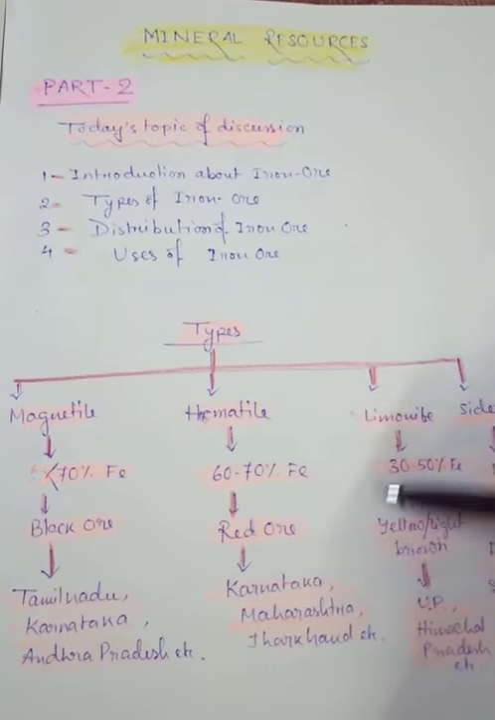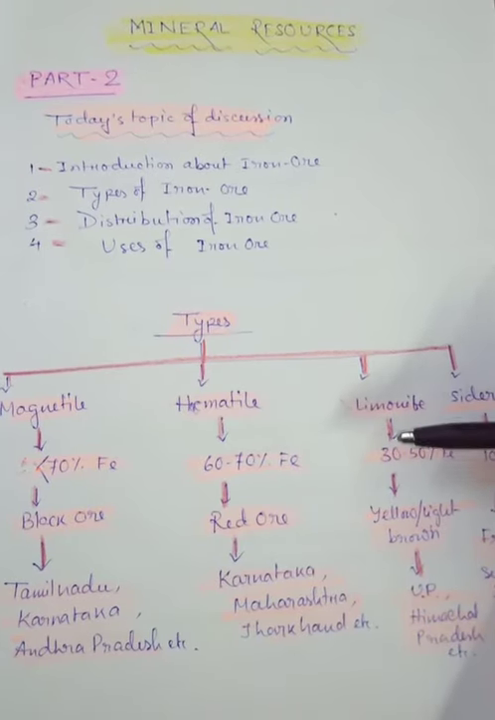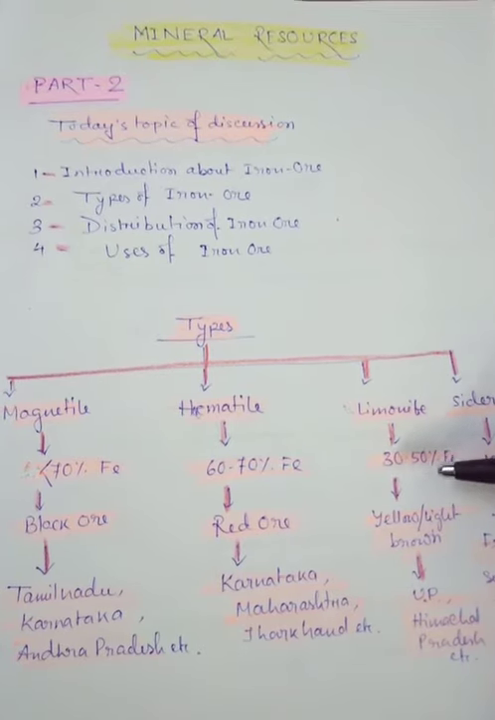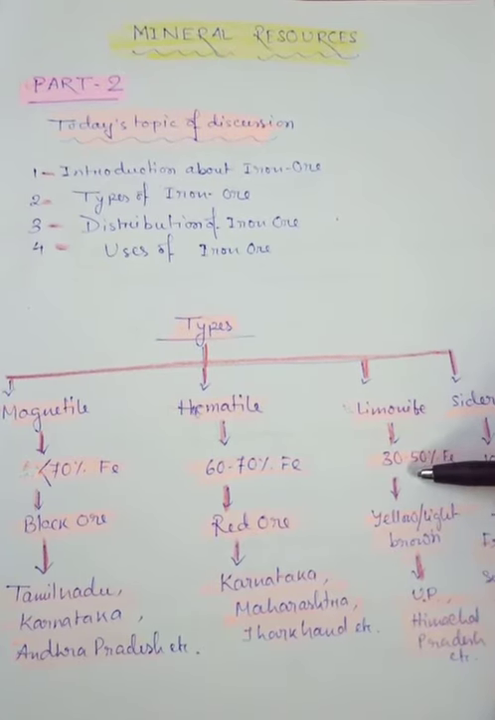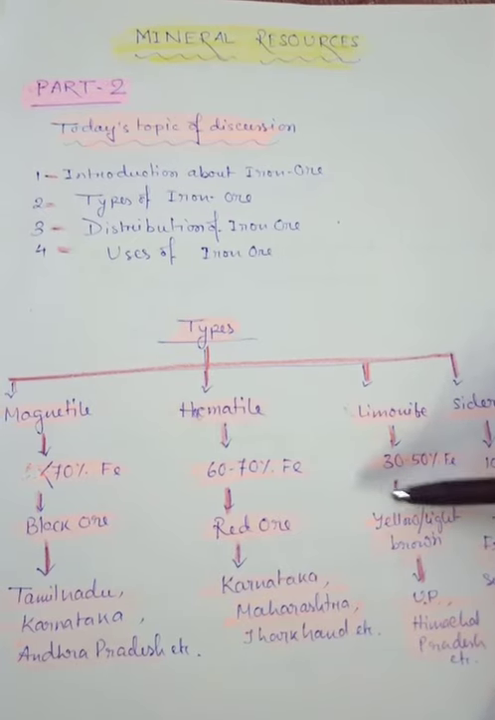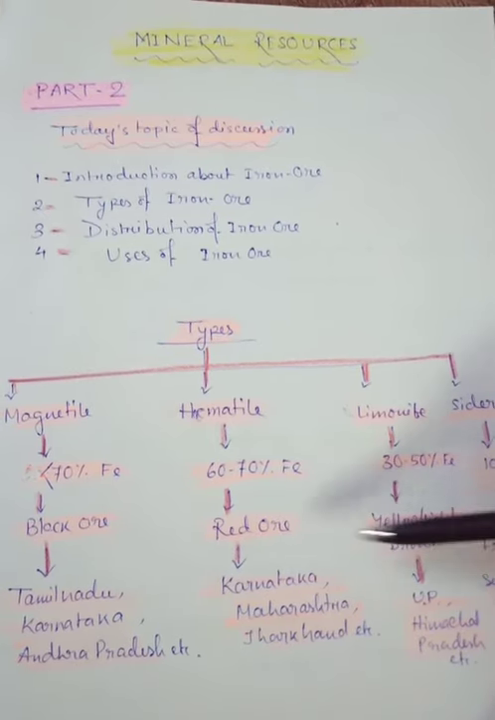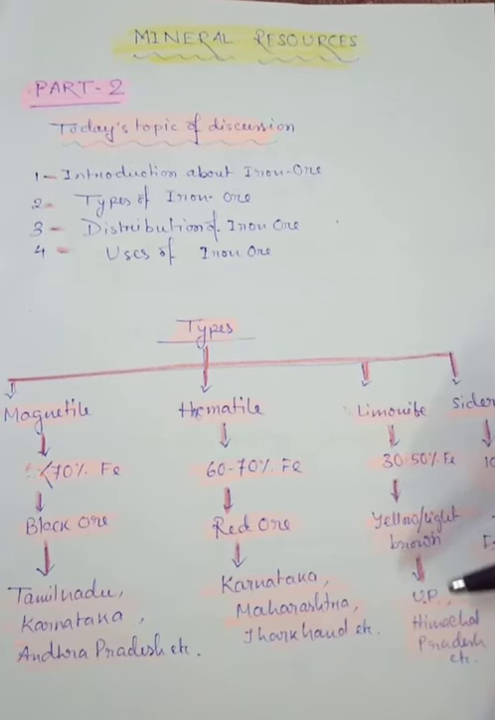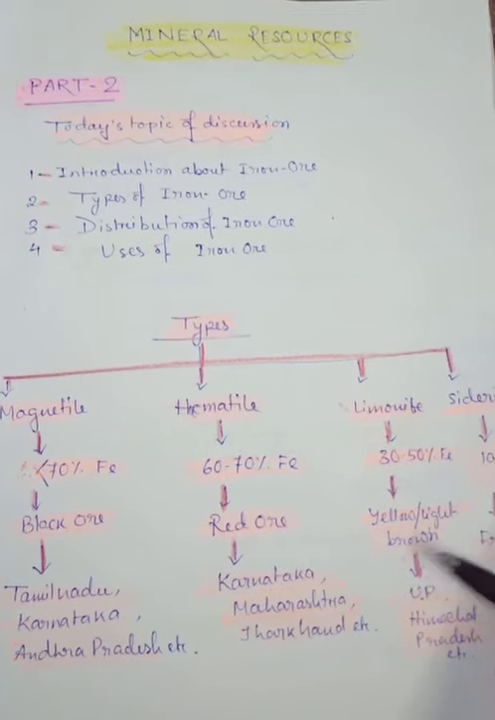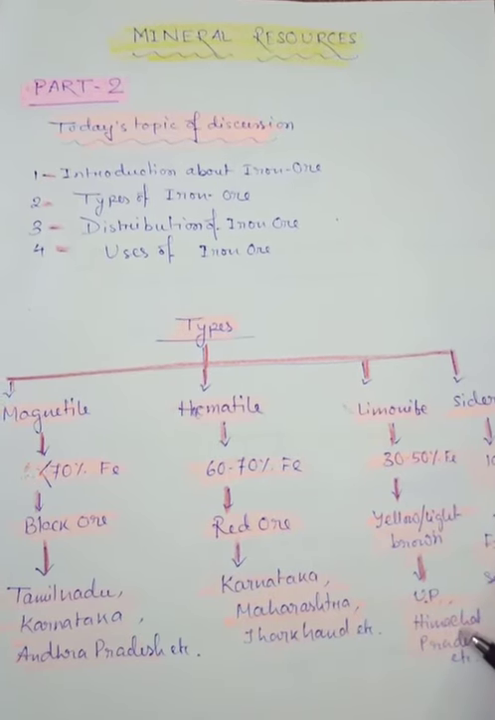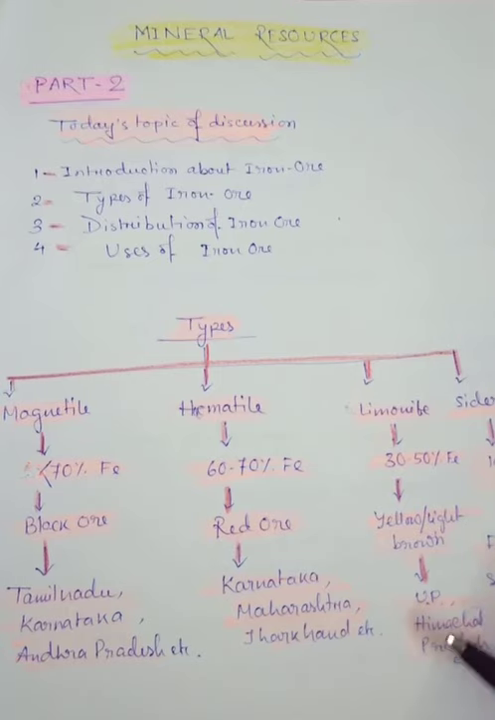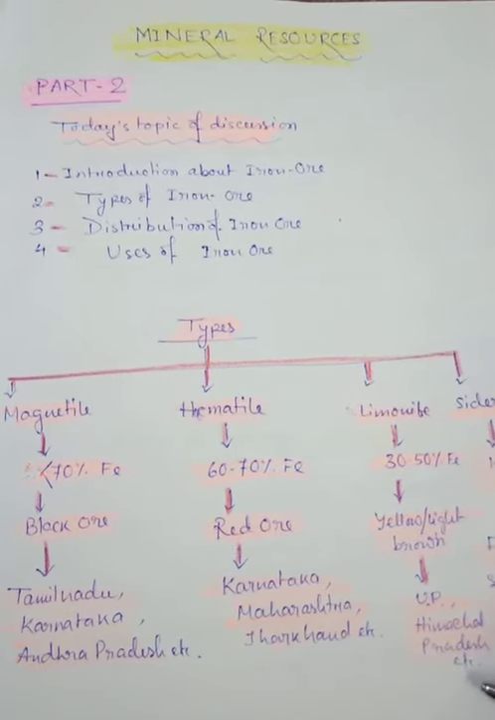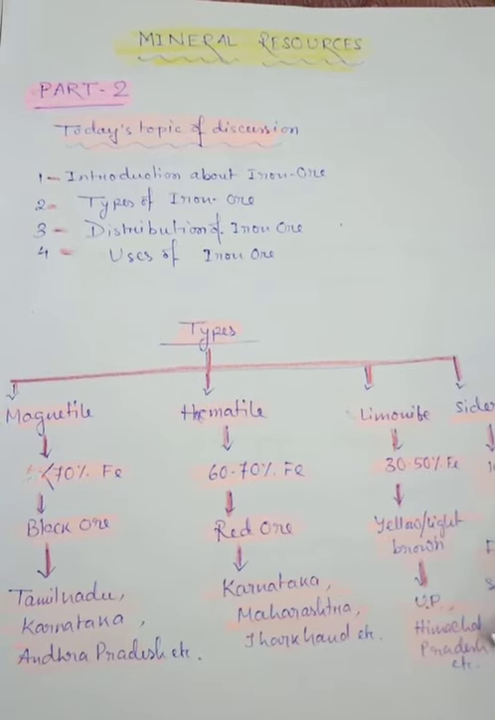Next you can see the limonite, which is of poor quality, because gradually the iron percentage is decreasing. So here the percentage of iron is 30 to 50%, and gradually it is becoming light in color. So here it can be yellow or light brown in color. And where can we see it? In Uttar Pradesh, Uttarakhand, Himachal Pradesh, Kangra Valley, and some other parts also, we can see this limonite.